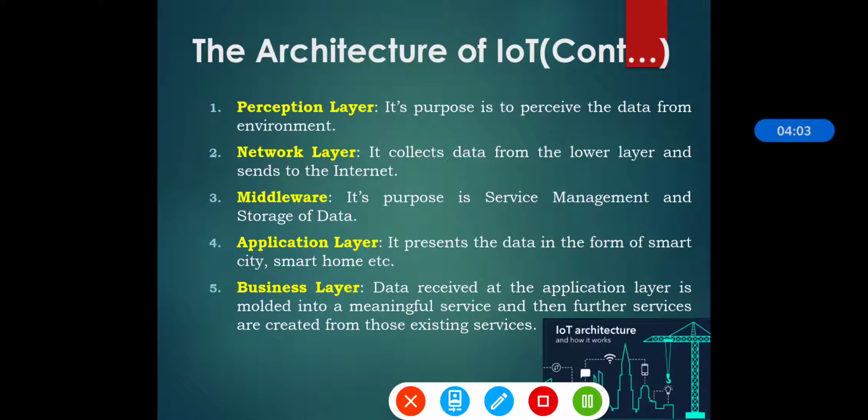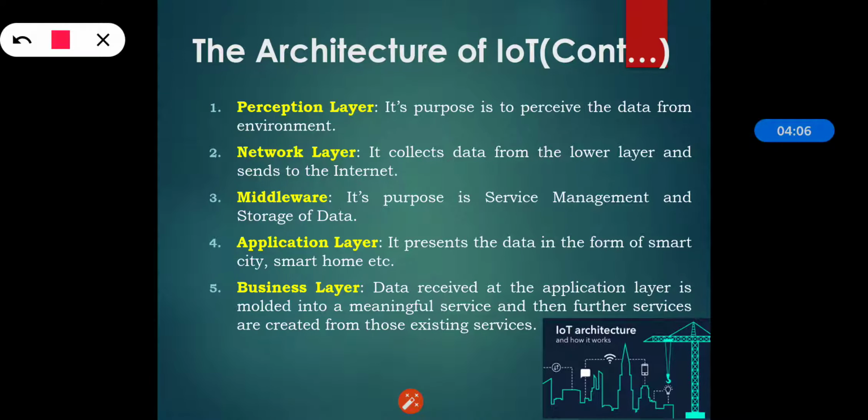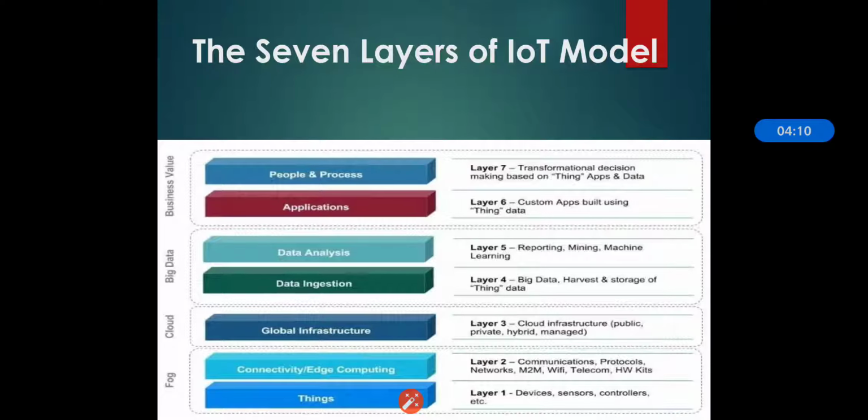The architecture of IoT having the 7 layers we will see in detail. So we can see the 7 layers of the IoT model. This is another way of learning the IoT model that we will see in our next section.